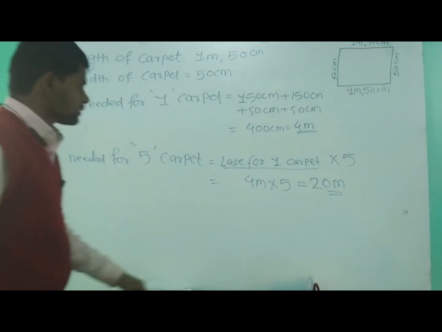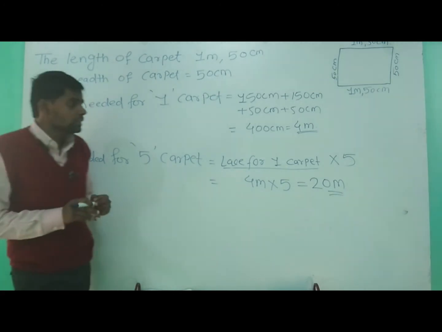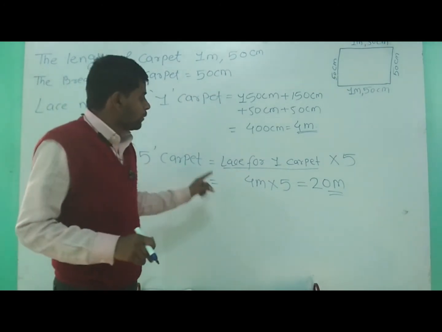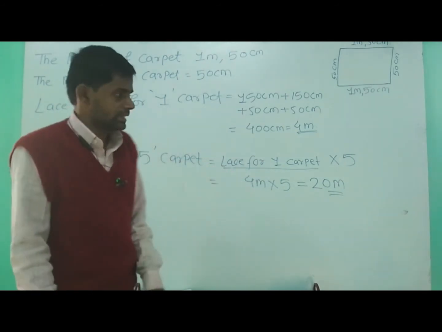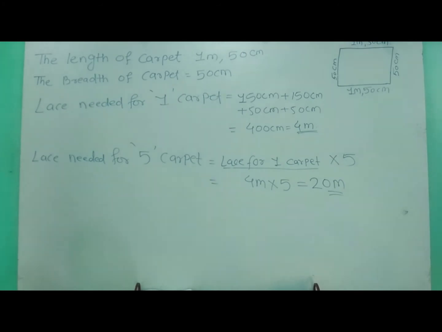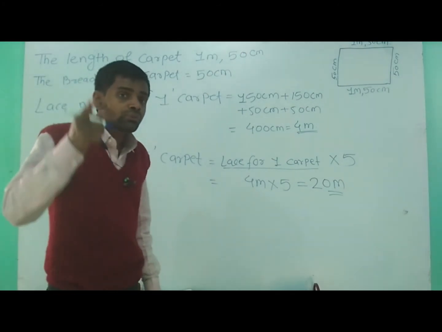So dear student, listen carefully. Okay, कितना हो गया हमारा? 20 मीटर. 5 कारपेट के लिए कितना लग गया? For 5 such carpets, we need a 20 meter lace. Now dear students, Rihanna has purchased a 50 meter roll.